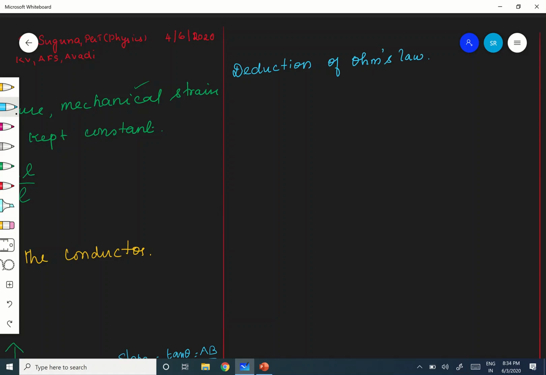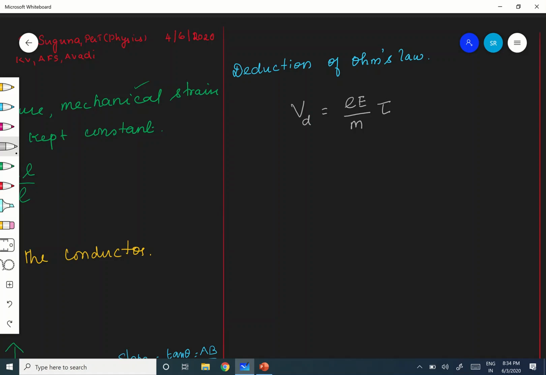Can you recall the drift velocity we have already seen? From drift velocity, we are going to arrive at Ohm's law. What is the drift velocity? Let me write VD, drift velocity. What is the formula for that? Children, every day's portion you have to learn properly. Don't keep anything pending. So VD is E by M into tau. This is our drift velocity.